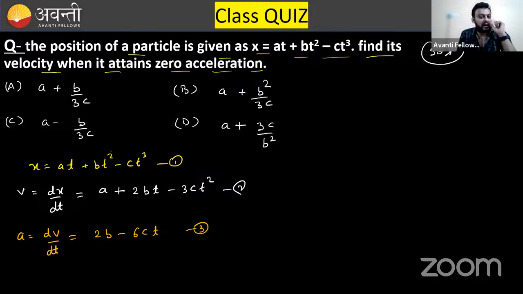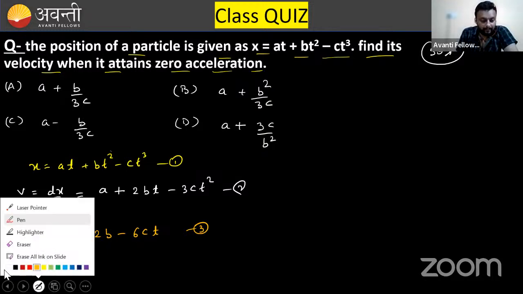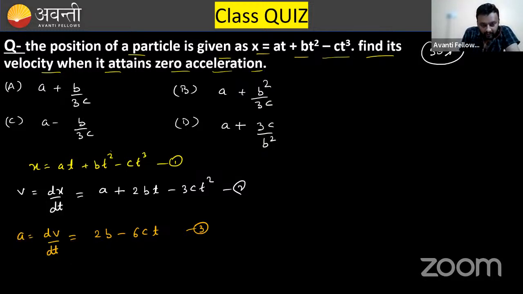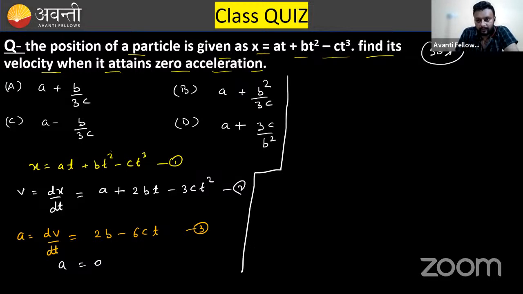Now they are saying zero acceleration. That means when the acceleration of the particle is 0, you need to find that time. So I am putting a equals 0.